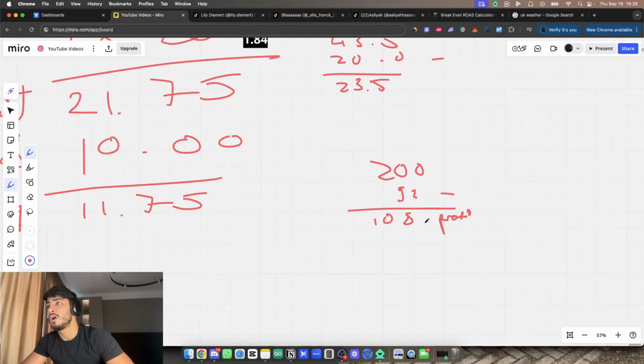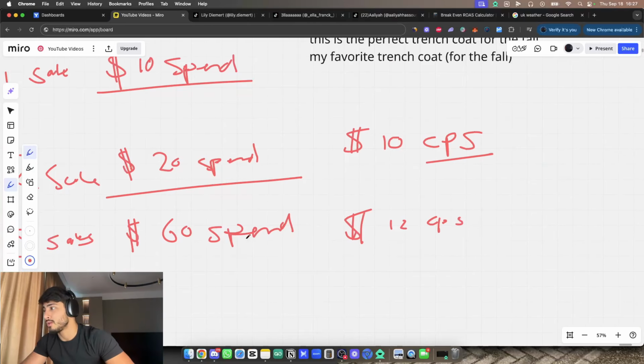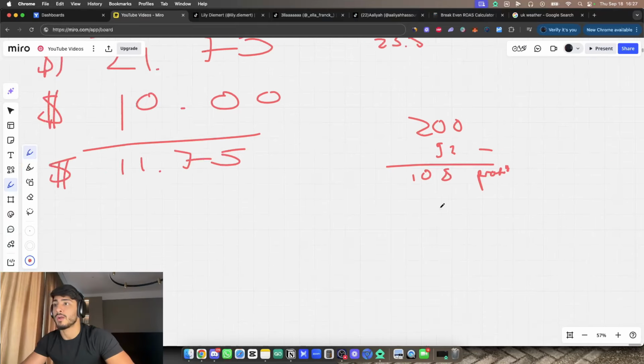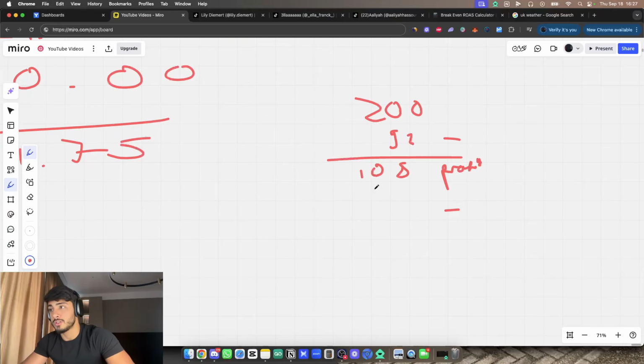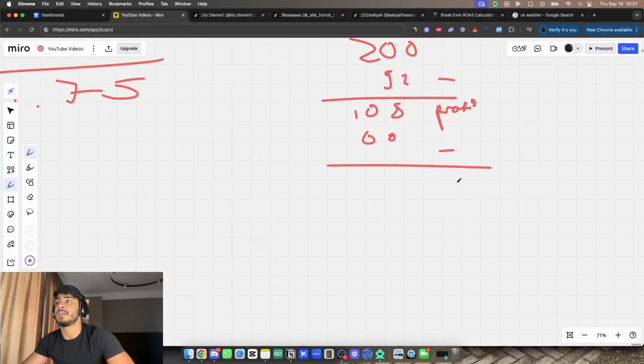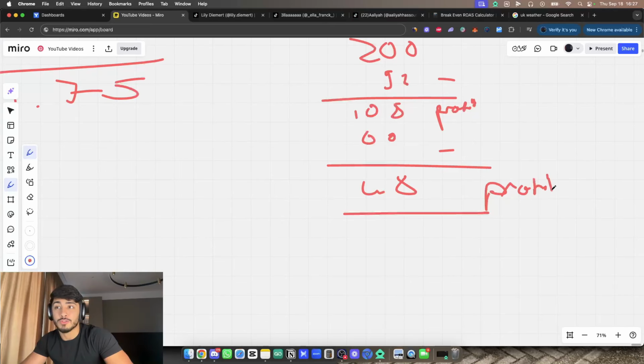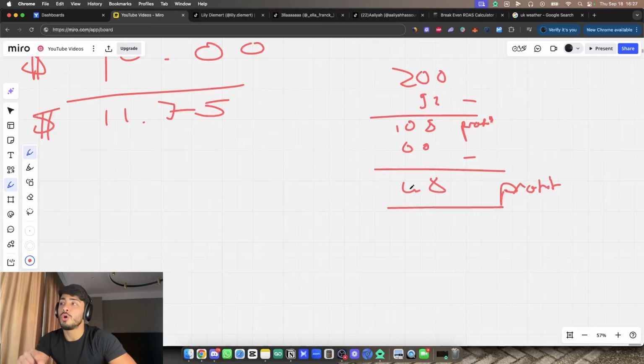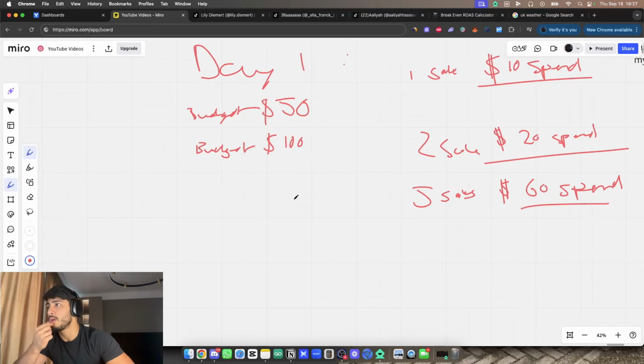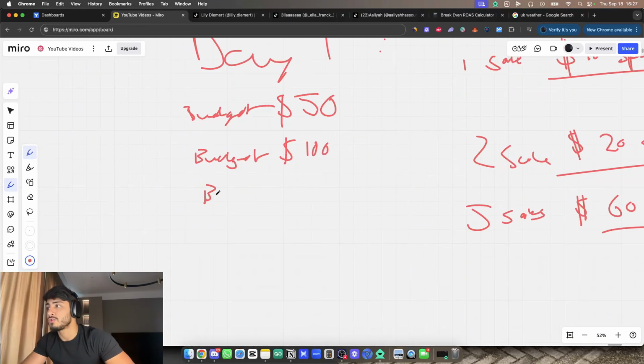So we have to see how much we spent, which was a total of $60. We come back over here, we do 108 minus the $60. That is around $48 profit for you with 5 to 6 sales. Now we know we're still profitable. What we're going to do on day 1 still, we're going to up the budget again. So budget goes from $100, let's say this is still earlier in the day, $100 to $200.